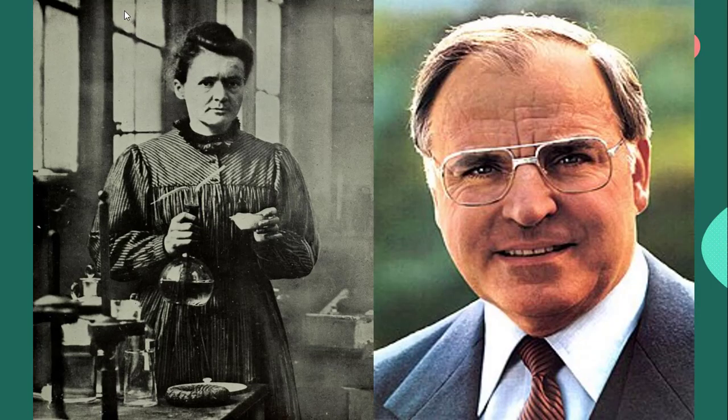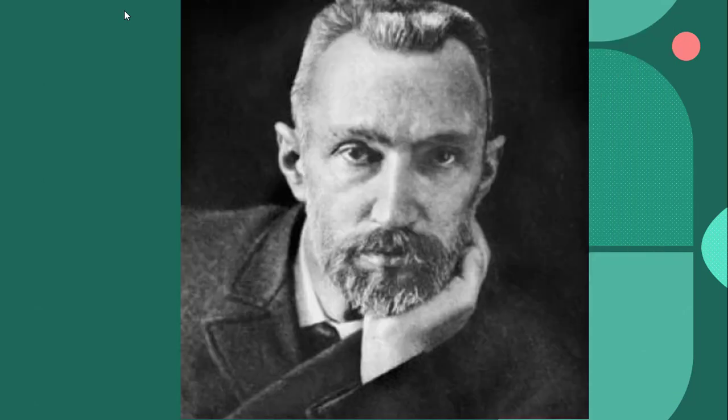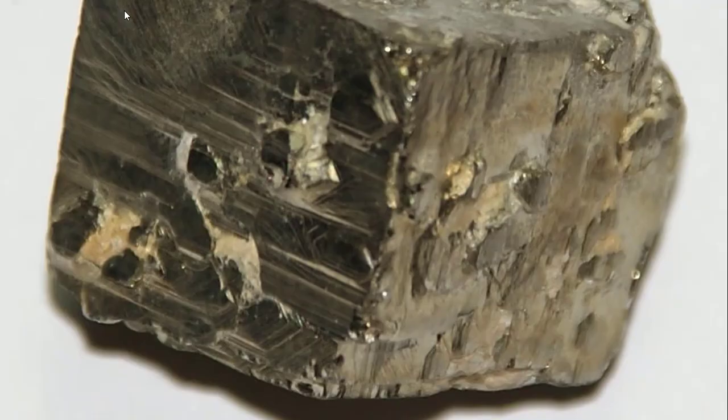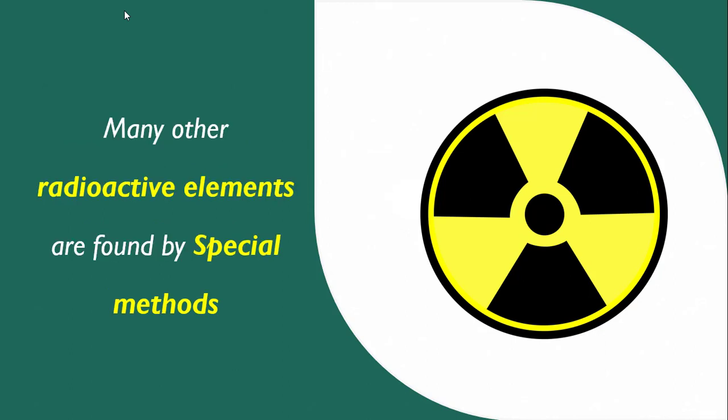Further, if we talk about the history of radioactivity, at the same time, Madame Curie and G.C. Schmidt independently discovered a new radioactive element, and that new radioactive element was thorium. Another scientist, Debierne, in 1899 discovered another new radioactive element, actinium. After systematic investigation, some 40 radioactive elements were brought to light, and many other radioactive elements were also found by special methods.